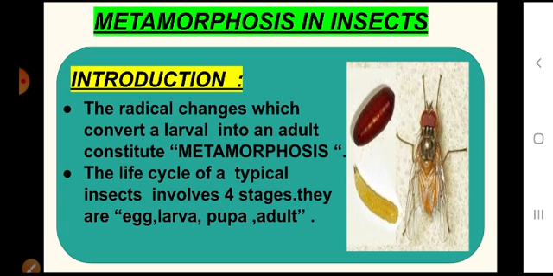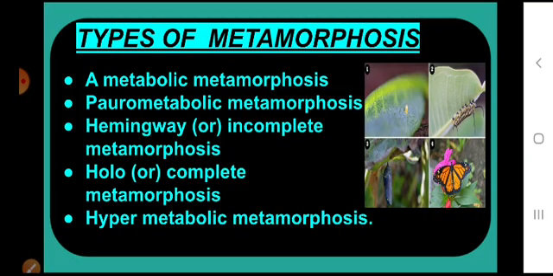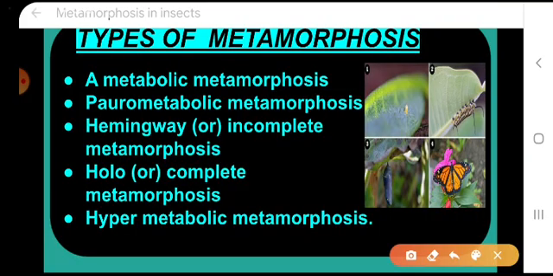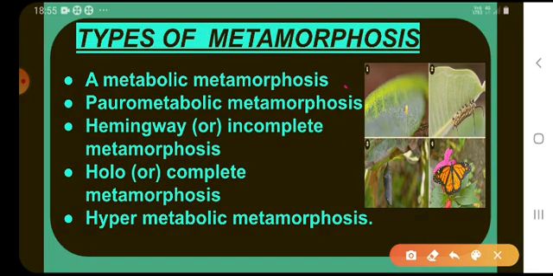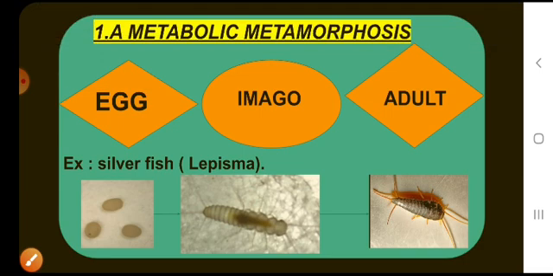Next, types of metamorphosis. Insects show 5 types of metamorphosis. They are ametabolic metamorphosis, paurometabolic metamorphosis, incomplete or hemimetabolic metamorphosis, holometabolic or complete metamorphosis, and the fifth one is called hypermetabolic metamorphosis. First of all, we will see ametabolic metamorphosis. Ametabolic metamorphosis occurs in apterygotes.